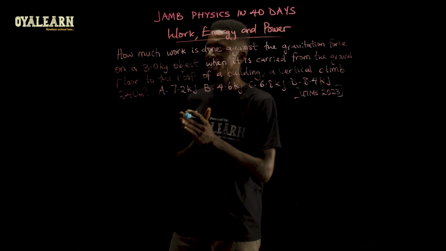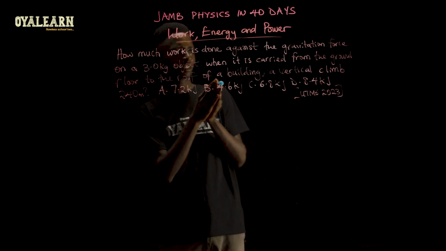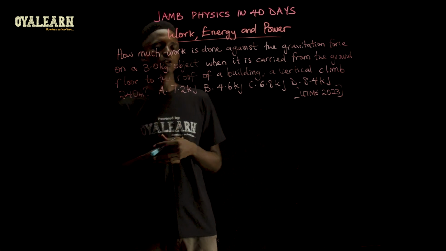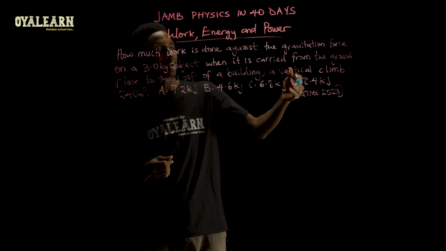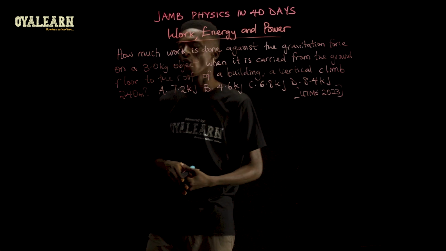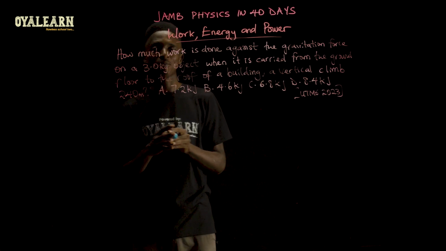Now this question says, how much work is done against the gravitational force on a 3.0 kilogram object when it is carried from the ground floor to the roof of a building, a vertical climb of 240 meters?